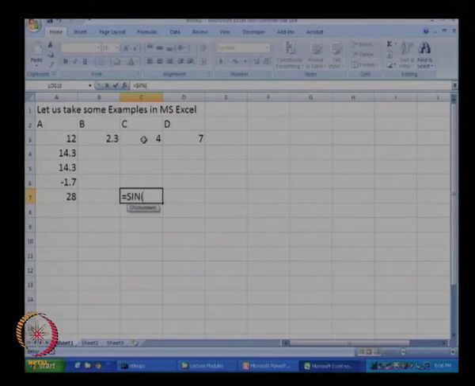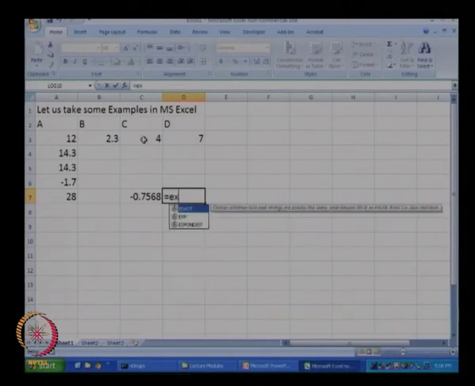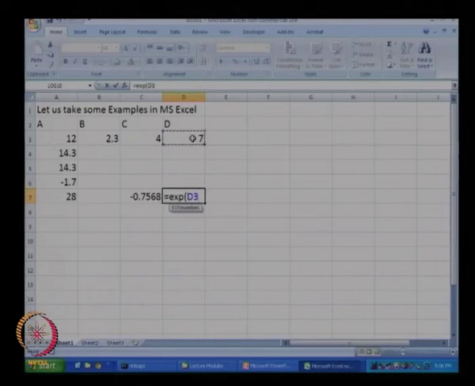I can then click over here, close the bracket and press enter, and I will get sine of 4. Likewise, let us say I want to take e to the power 7, all I need to do is type equal to exponential exp, okay, and the number 7 and press enter.